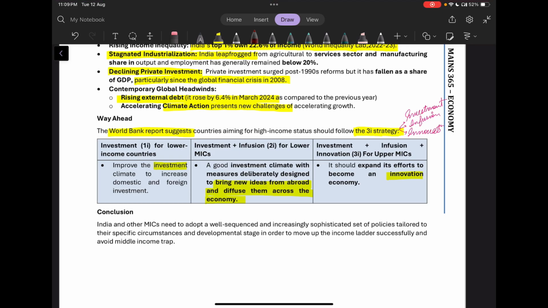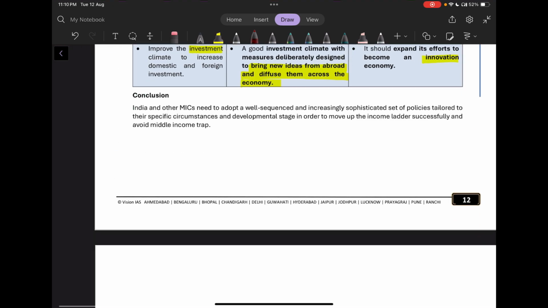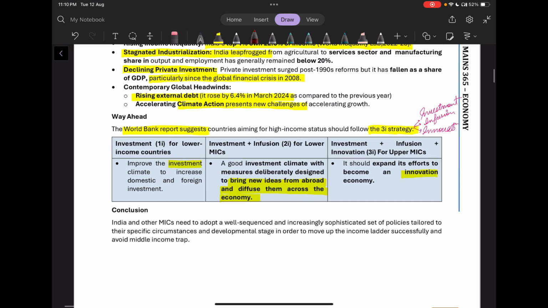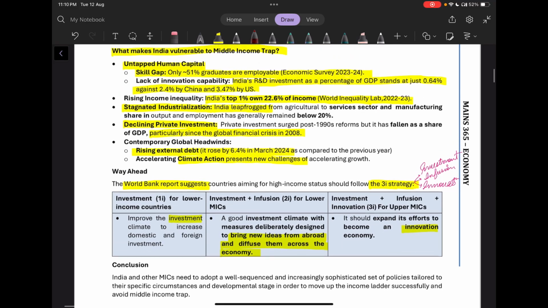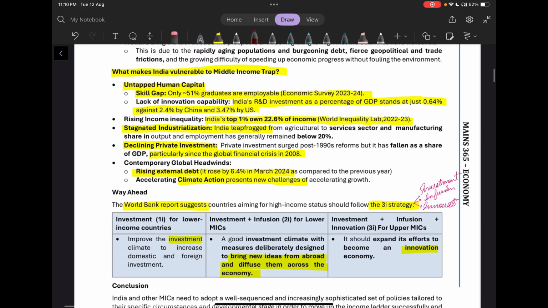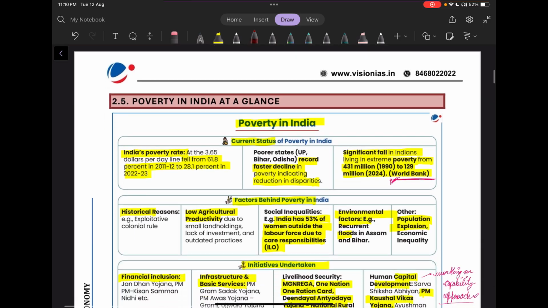And at last, the economy should expand its efforts to become an innovative economy. So this is the three I strategy given by the World Bank report. This can be mentioned in any answer if there is a question regarding this topic.